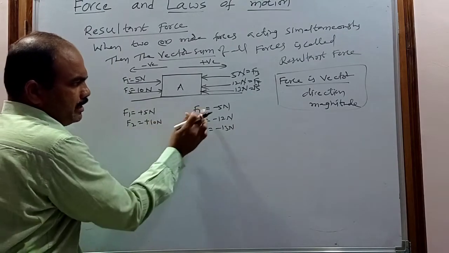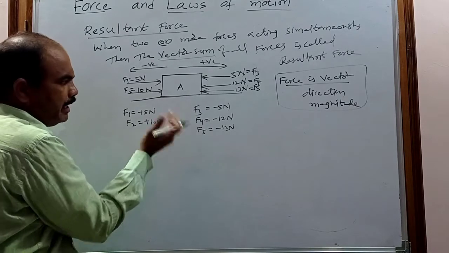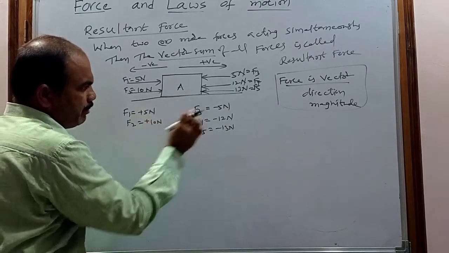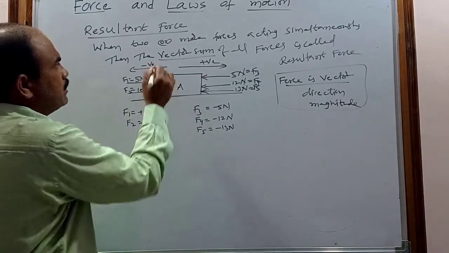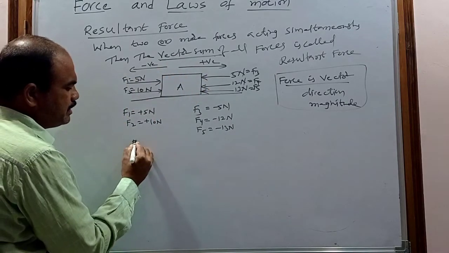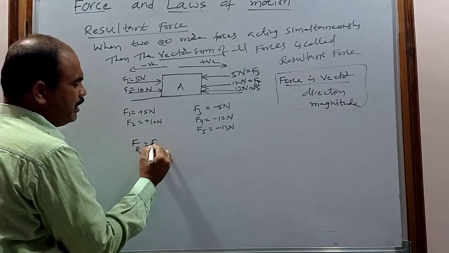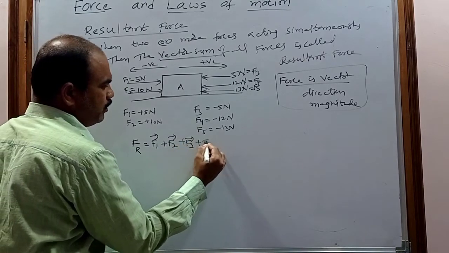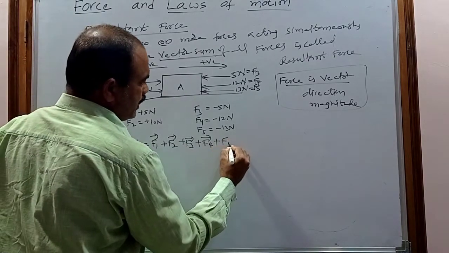So you consider the direction as well as the magnitude, and now you can add. The plus and minus represent the direction, and the number represents the magnitude. After considering the direction and magnitude, when you add, that is called the vector sum. The vector sum of all the forces is the resultant force, F suffix R. So now you add F1 bar plus F2 bar plus F3 bar plus F4 bar plus F5 bar.